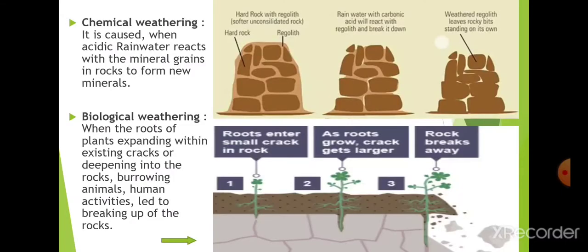That creates smaller rocks from the bigger rocks. And the other thing I told you about is chemical weathering, where there is hard rock and regolith. The regolith gets eroded with the help of chemicals or acidic rain, and only the hard rock is left, and it also gets split after some time.